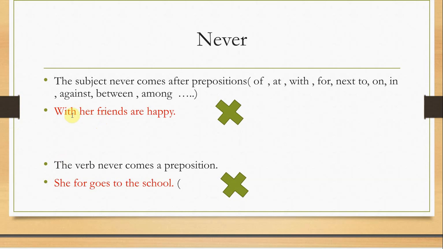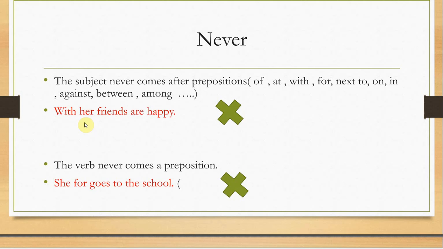Because it comes after the word with, and with is a preposition, and the subject is the main word of the sentence. The subject and the verb are the pillars of any sentence. So how can we add a preposition before the pillar, before the most important word? Of course not. So this sentence is ungrammatical. Why? Because it does not have a subject. With her friends, what happened? This sentence is totally wrong and doesn't even have a subject. And if you had to have a subject, the verb would have to be is, and in that case are is wrong.